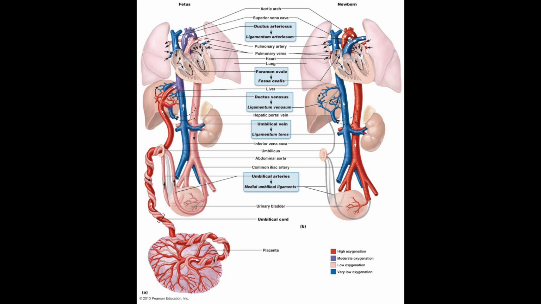They are oxygen poor. With the vein, it carries oxygen-rich blood to the ductus venosus, which then connects into the IVC. All vascular shunts, such as ductus venosus, foramen ovale, and ductus arteriosus, are all closed during birth.